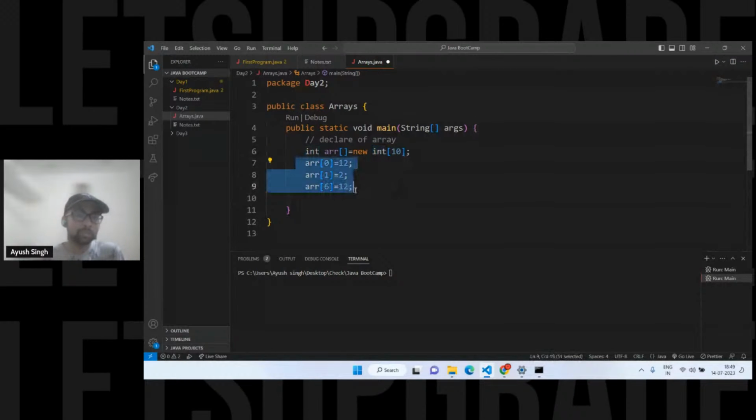We have stored in 3 positions, which means if you have 10 seats in the bus, 3 positions are filled: the 0th, the first position, then the first index, which is the second element, then the sixth, which is actually the seventh element. So 3 positions are filled, the rest 7 are empty, and they will be 0 by default. Actually it depends upon the compiler as well, but generally it is going to be 0.